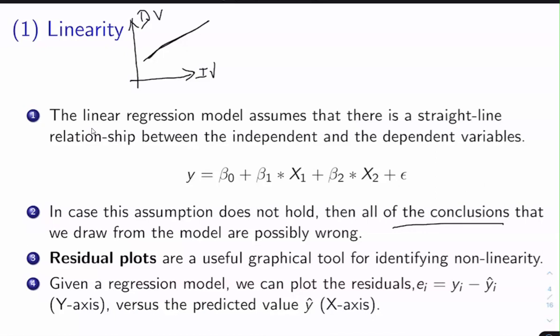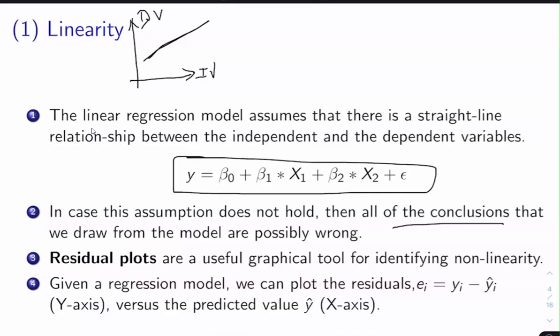In case of multiple linear regression, the equation is expressed by this term. At this moment, I would like to clarify one important misconception.